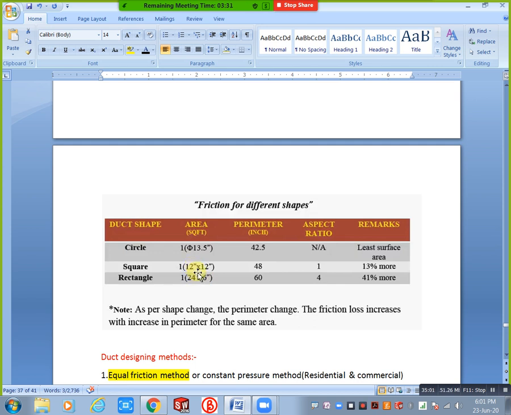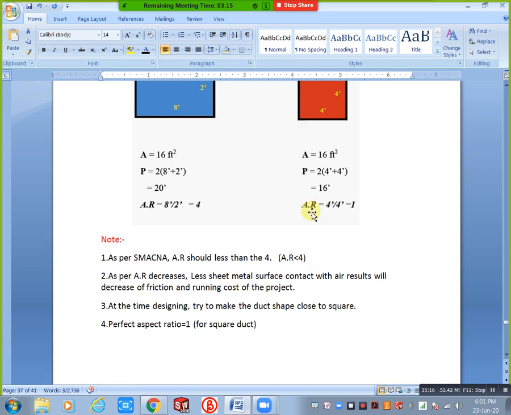Okay, and for the aspect ratio, here width and height are both the same, so you can mention 12 by 12, aspect ratio 12 by 12, and that value is 1. Compared to this circular duct, we need 30% more surface area.